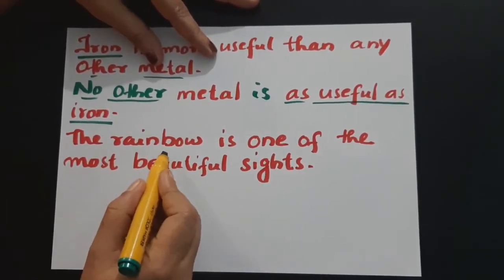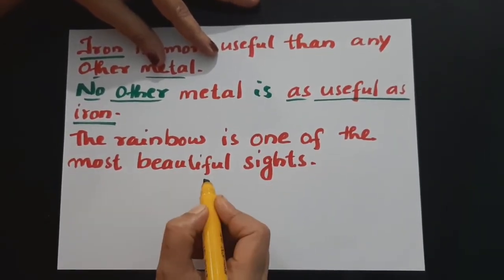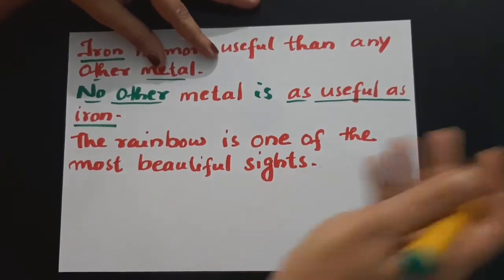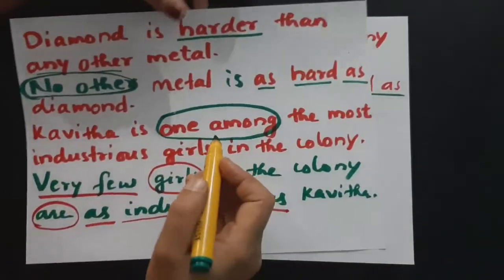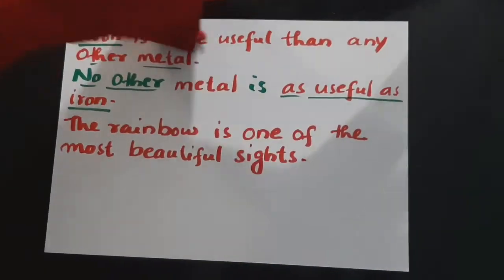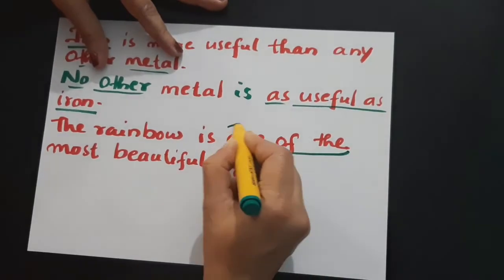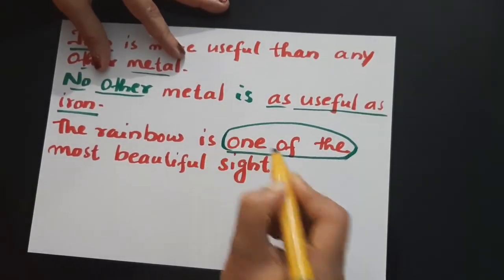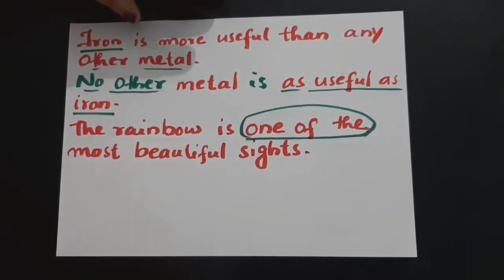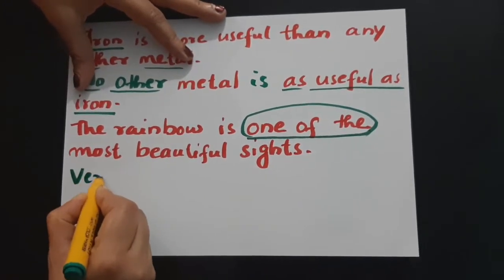The rainbow is one of the most beautiful sights. Here in this example we got a keyword, one of the. As I told you, if you get one among the or one of the, you need to start with very few.